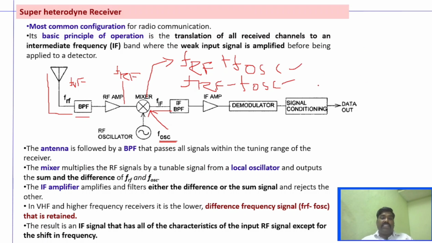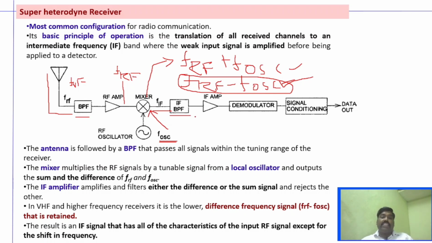But out of this, only this particular signal will be selected. That is, we have an IF bandpass filter, which will reject all other frequencies and select only this particular frequency, because as I said, in all the receivers we will use only the low frequency signals. So here we are selecting this particular signal by using the IF bandpass filter, and all other signals will be rejected.